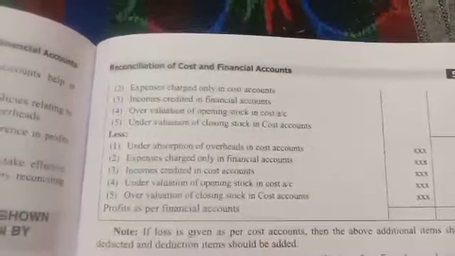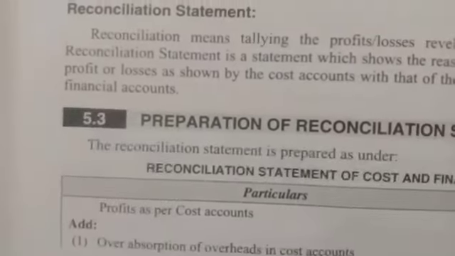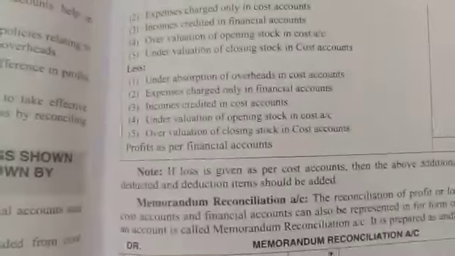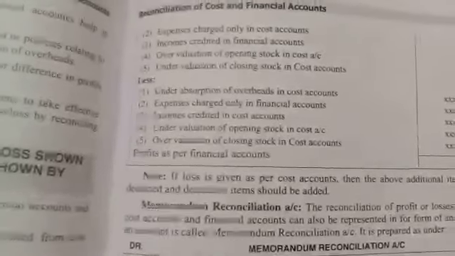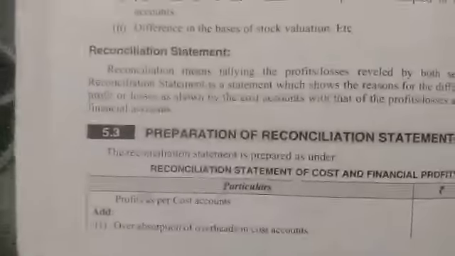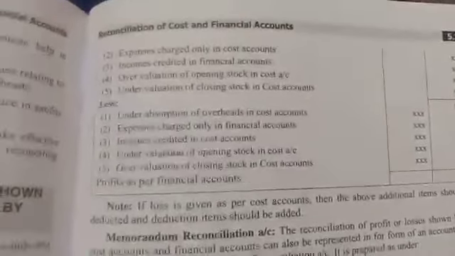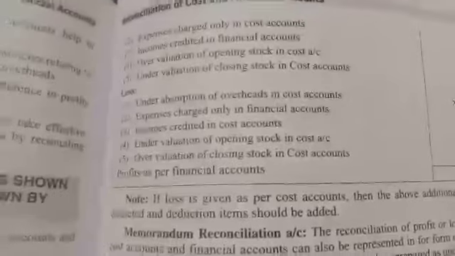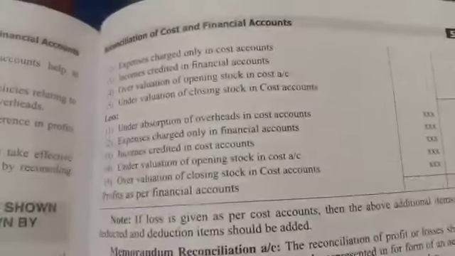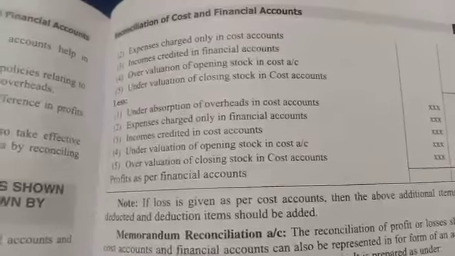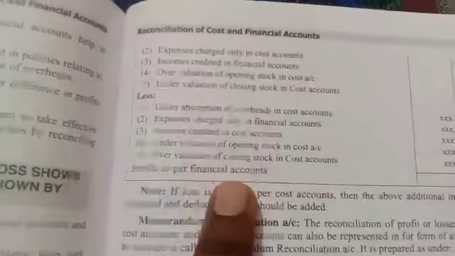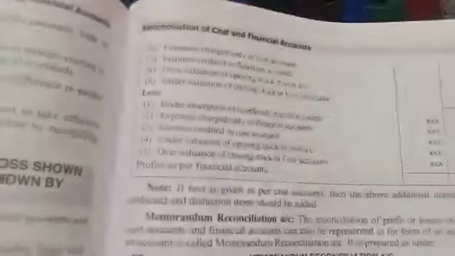In case we took earlier, we took the profit as per the cost accounting. So all the adding items and deducting items we discussed. In case we take the financial account profit as a base, here we write the financial account profit first, then all the adding items we discussed should be deducted. All the deducting items we discussed should be added back. So it is totally reverse. The format is given for when we take the cost accounting as a base. In case we take financial accounting profit as a base, then all these deducting items should be added and all these added items should be deducted.